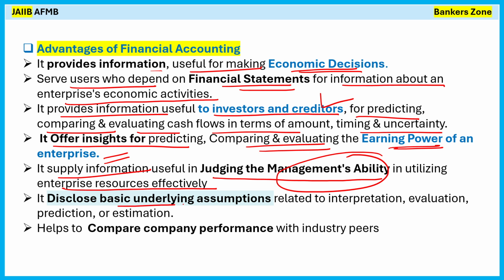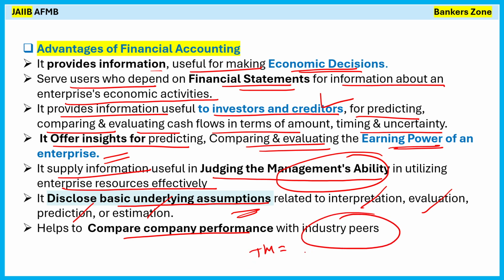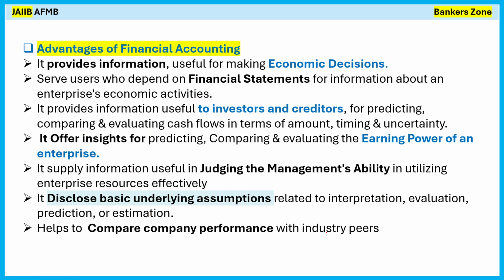It discloses the basic underlying assumptions related to interpretation, evaluation, prediction and estimation. Means what? What are the basic underlying assumptions that will be disclosed? See, if you have the balance sheet, the financial statement of a particular company, you will get everything, right? It also helps to compare company performance with industry peers. Means what? How Tata Motors is doing versus how Mahindra and Mahindra is doing. So you are able to compare based on the data you have. All that is available due to financial accounting. Okay, so basically financial accounting involves the preparation of financial statements, and based on those financial statements you are able to take the decision. You means anyone, for example, either the investor or the bank, right?